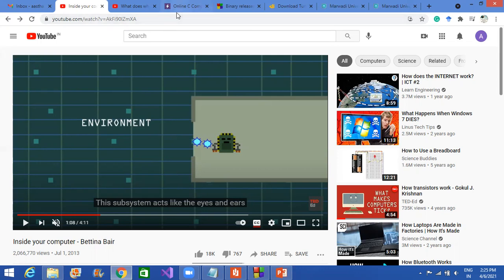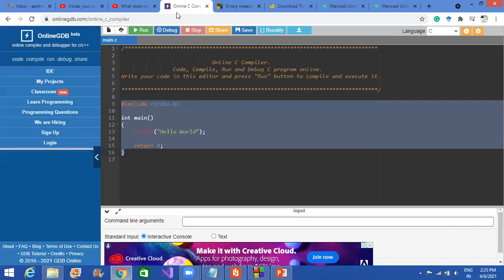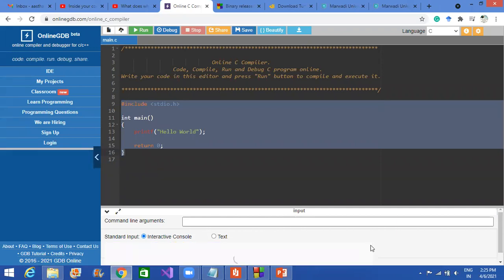perform your practicals. The first is the online compiler. That is totally a website where you need to write your code, and it will provide the code output just below it. The next will be CodeBlocks.